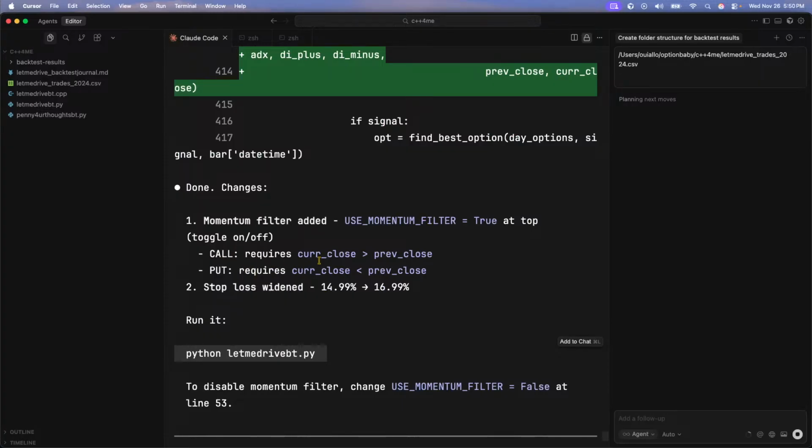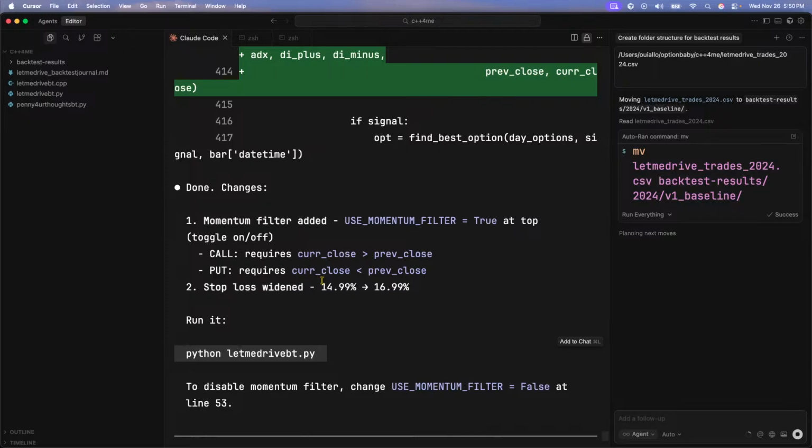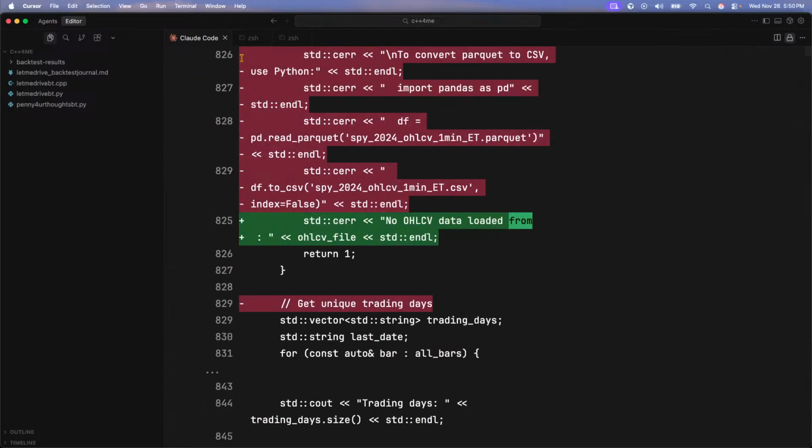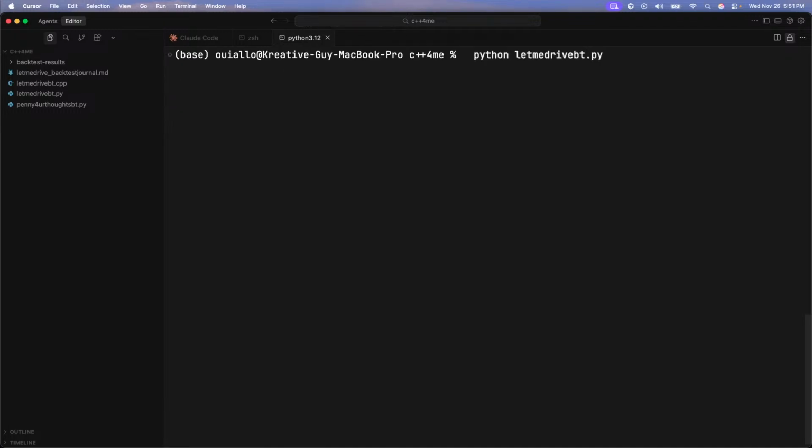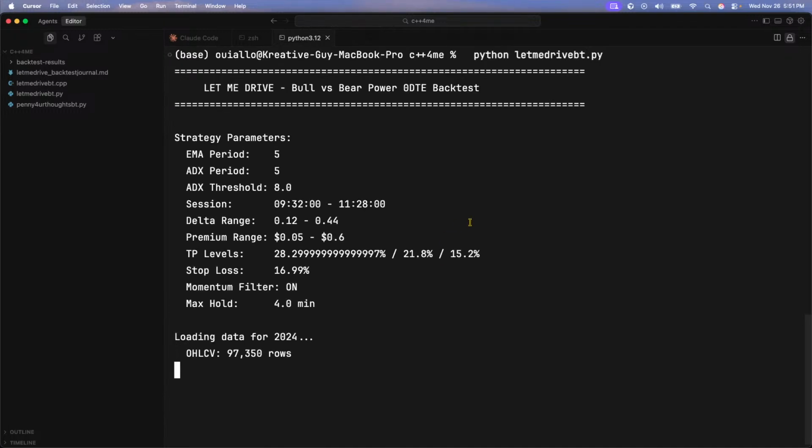Okay. Call requires the current is greater than the previous. Lower. All right, beautiful. You're awesome. All right, let's run this with our momentum filter on and let's see how well it performs.